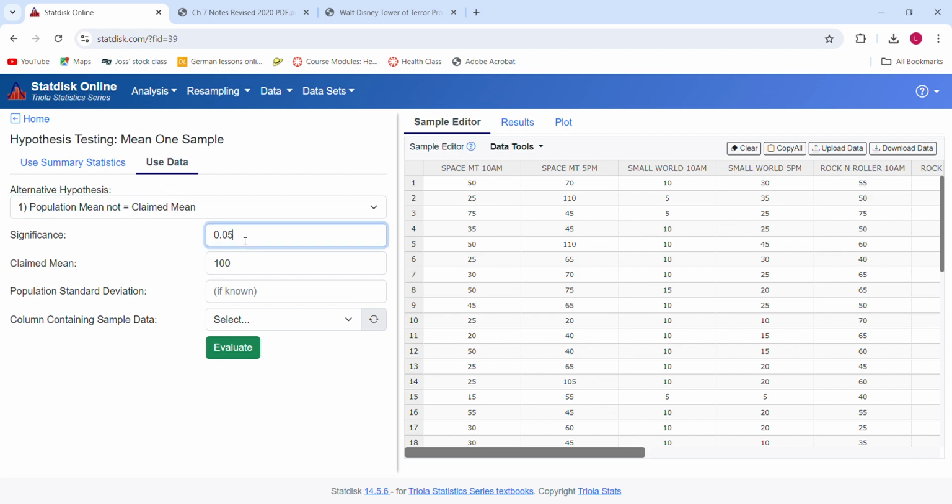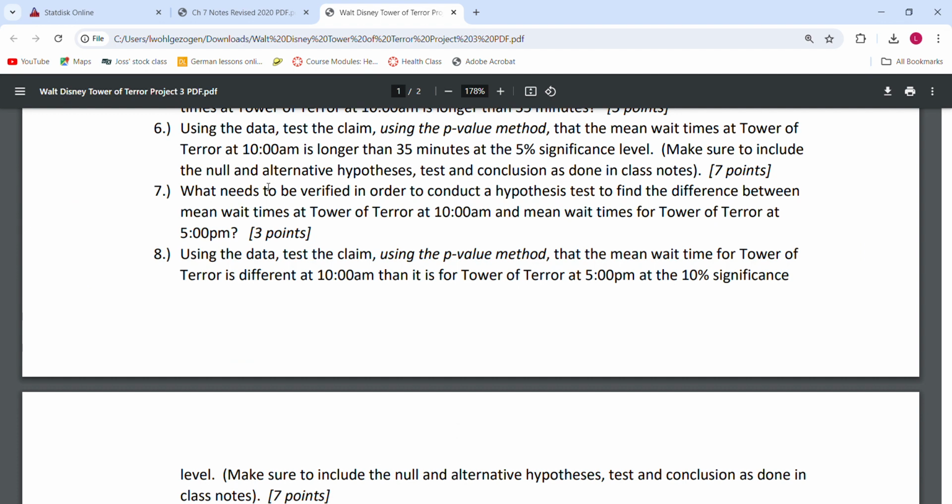We do have a spot here to change our significance level. The claimed mean, this is what is listed in H0 and H1. And we have our population standard deviation if known, which we do not. And then again, selecting that Tower of Terror at 10 a.m. and then evaluating it. Again, change these values to make sure they match what you have for the project. So going back to our project here, once you do that and you hit evaluate, you will notice that you are given your p-value there, and then you would have to go through and do the test, which is comparing it to alpha. Again, questions on this, a great place to look would be your chapter 8 notes.